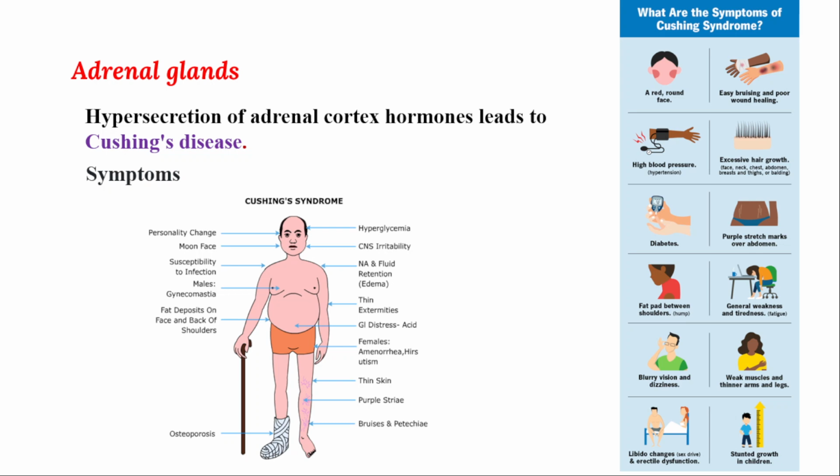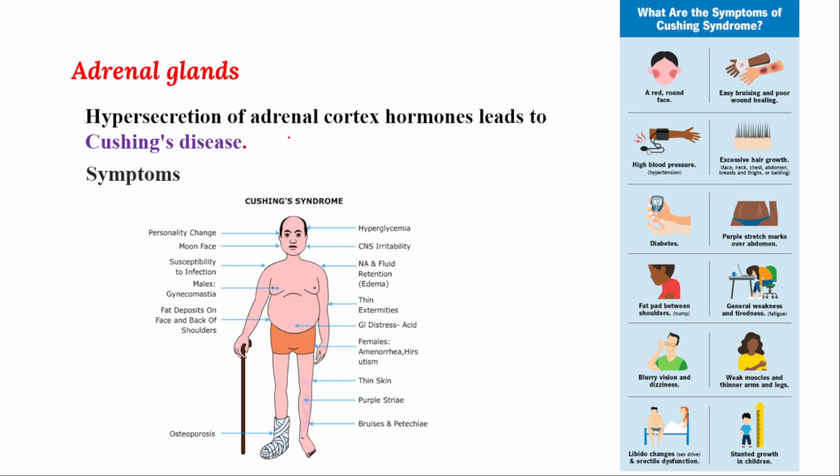But on your head, you will suffer from balding, right? Balding will happen, but in all other body parts you can observe excess growth of hair because of over secretion of these adrenal cortex hormones.